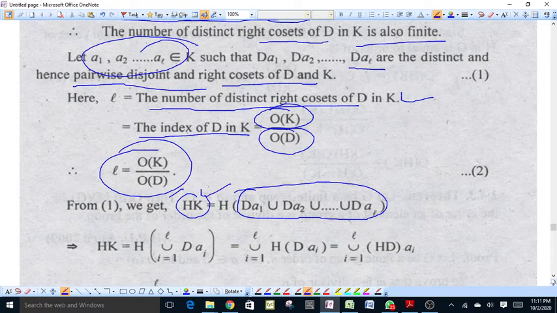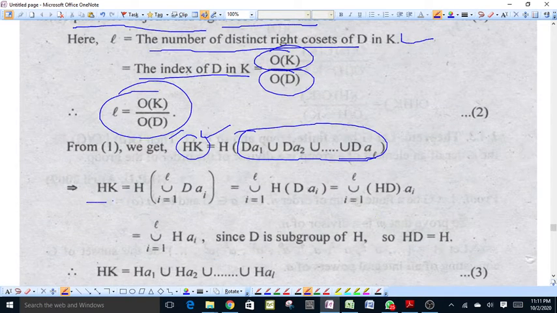Therefore, K can be written as Da1 union Da2 union ... Dal, that is, HK will be equal to H into the union of all the right cosets, i equal to 1 to l, Dai.